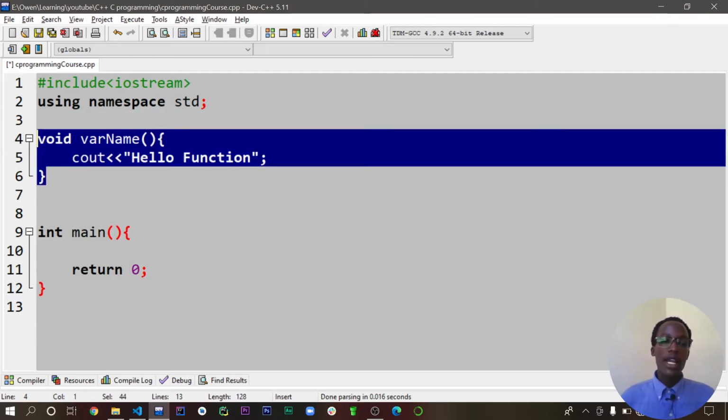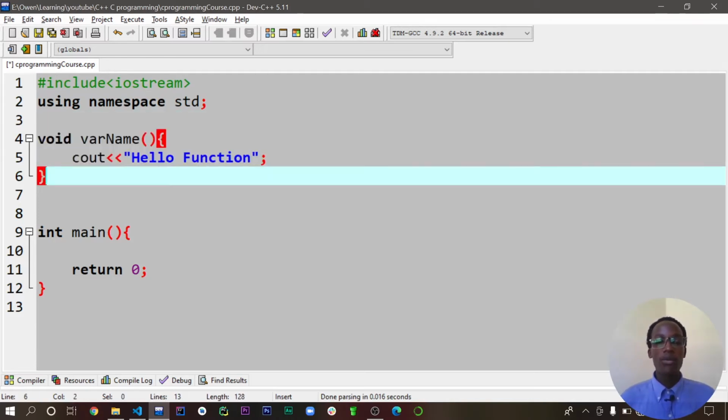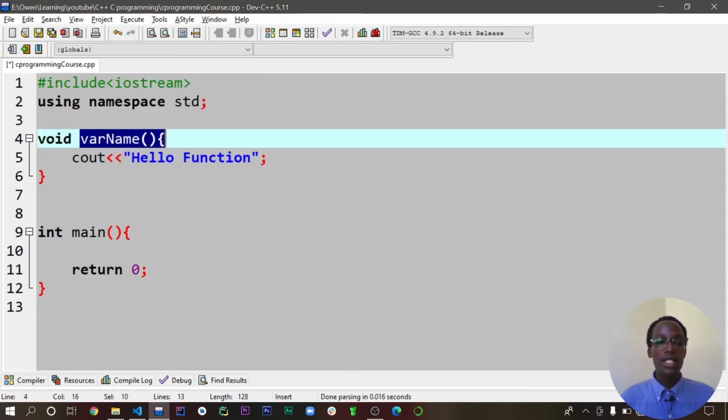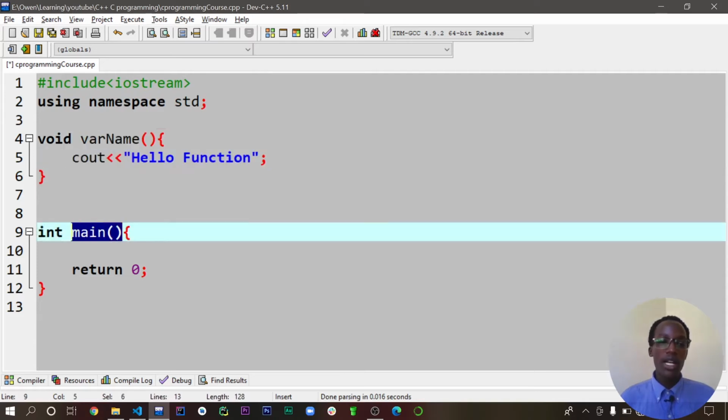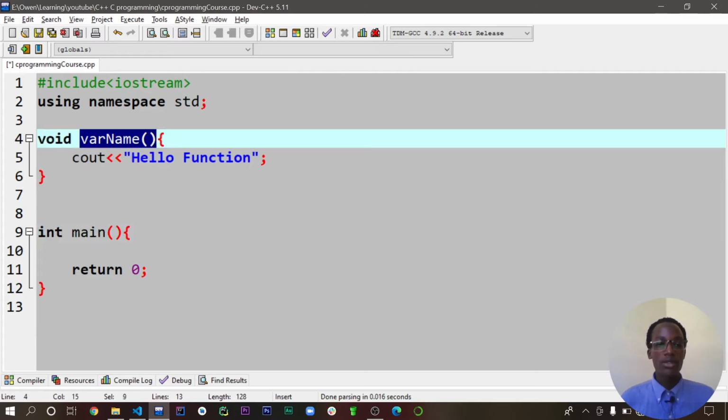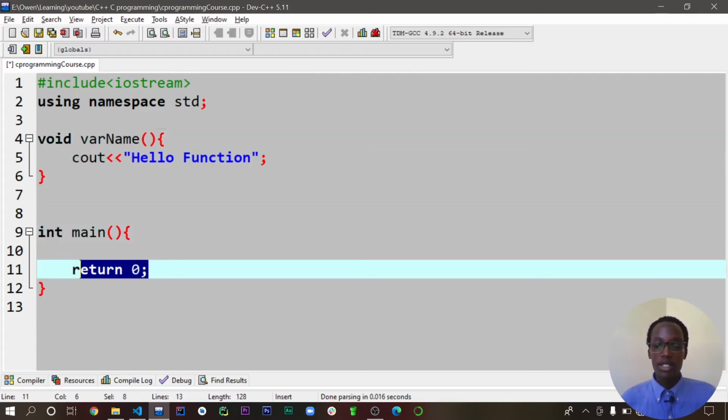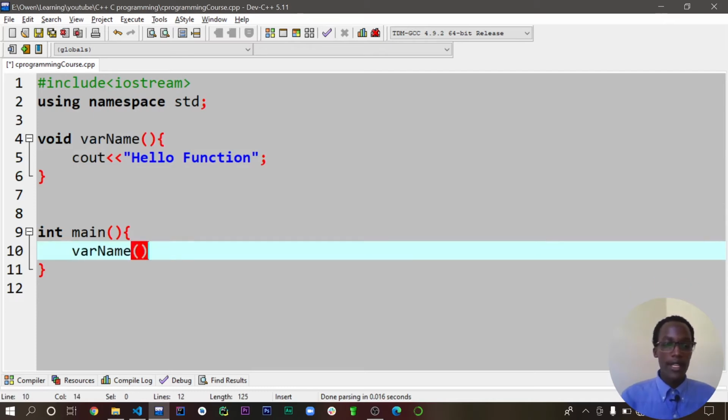This means we can reuse this function each and every time. We can reuse this code by just calling this. Remember the way I told you about calling a method, you just take this. For me to call this, to execute this, I have to take this. Let me just remove this because we're not going to use that, and then paste it here, and then end it with a semicolon. This is what we call calling a function.